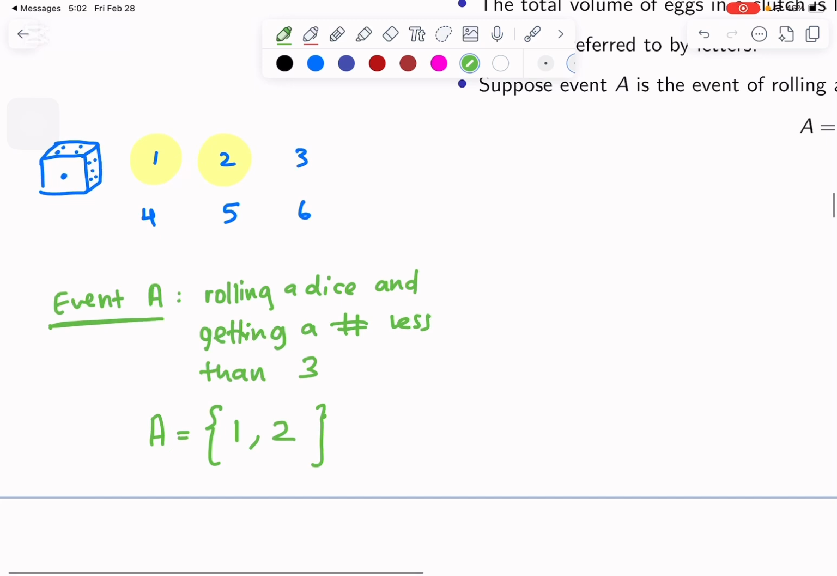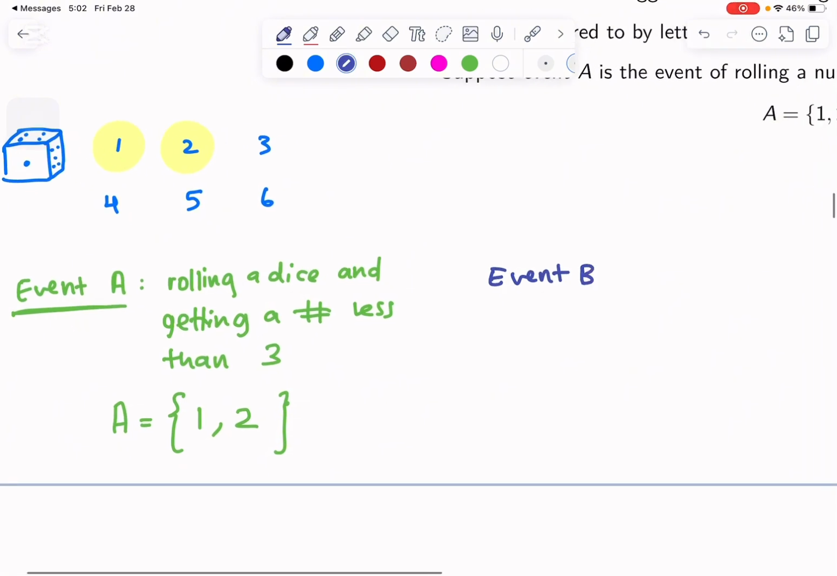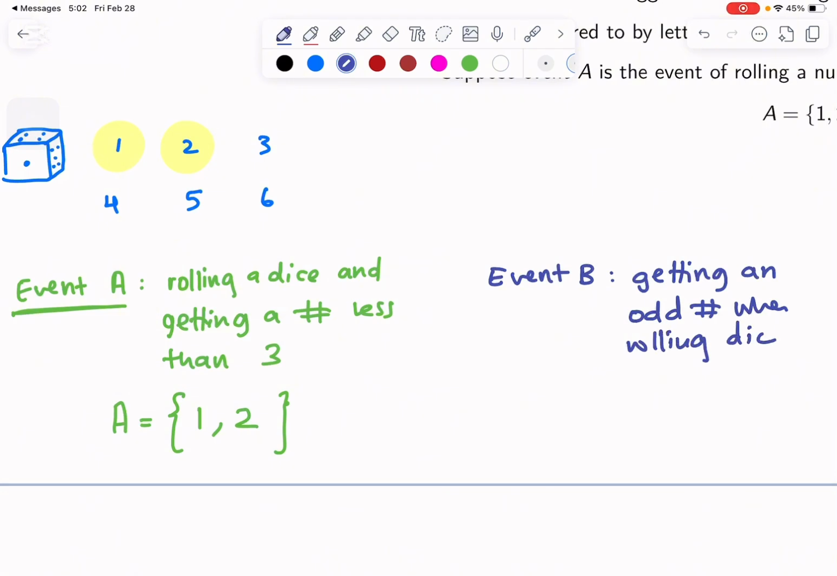Okay? Now say someone else said no, I want to make an event called, for example, event B, and says I want getting an odd number when rolling a dice. What are the odd numbers when rolling a dice? It's numbers 1, 3, 5, right? So I can write B equals, or we denote it as 1, 3, 5.